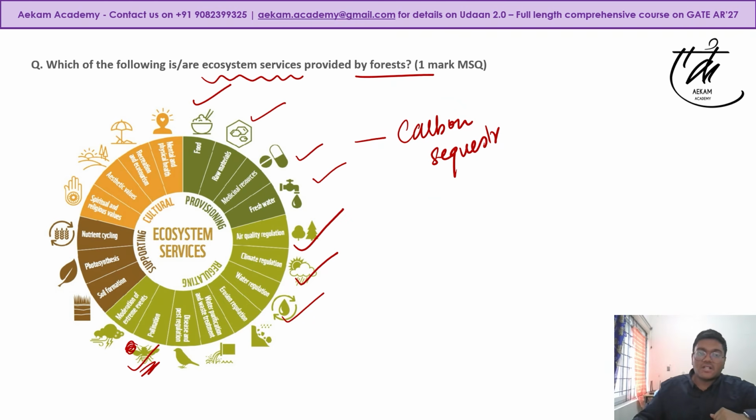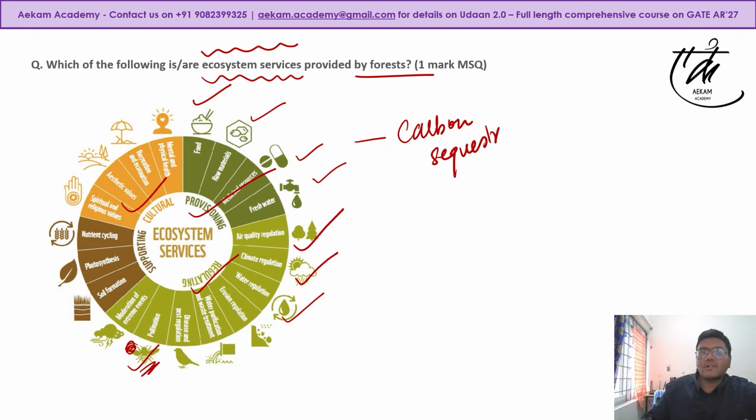So the correct options for trees would have been provisioning, regulatory, and cultural. I think the fourth was geopolitical or geophysical, something like that. So that would be incorrect. These three would be the correct options. Again, you have seen the new concept of ecosystem services.